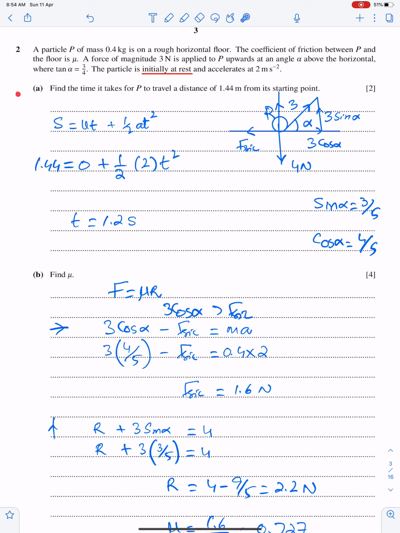So part A, find the time it takes for P to travel a distance of this from its starting point. That means u is 0 and t is also 0. So by using this equation of motion, s is equal to ut plus half at square, we can easily get the time. s is 1.44, u is 0, half, a is 2 and we are working for t. So t is 1.2 seconds.